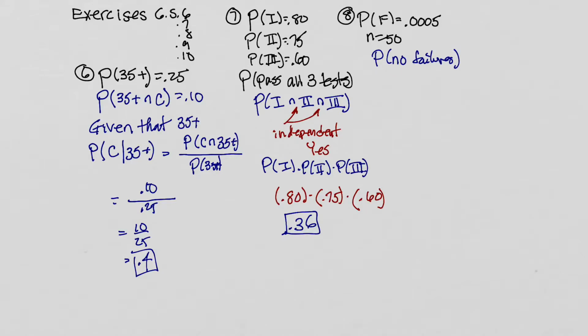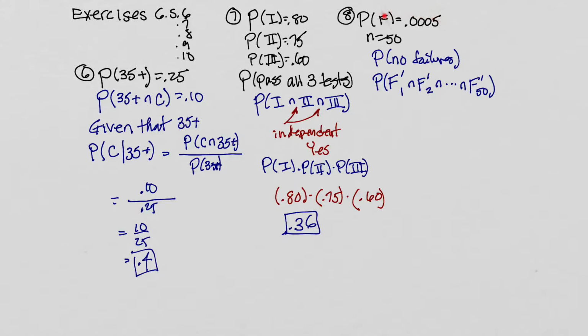So as we've done in some other problems, I'm going to try to get this in terms of individual transistors. So I want no failures in terms of the individuals. To get no failures out of these 50 transistors, here's a notation: I want no failure on the first transistor, and no failure on the second transistor, and so on, and no failure on the 50th transistor.